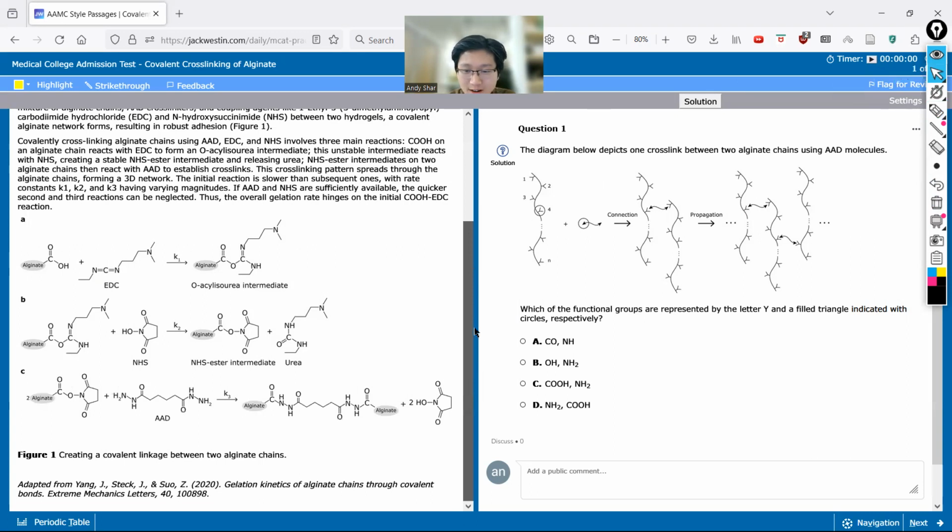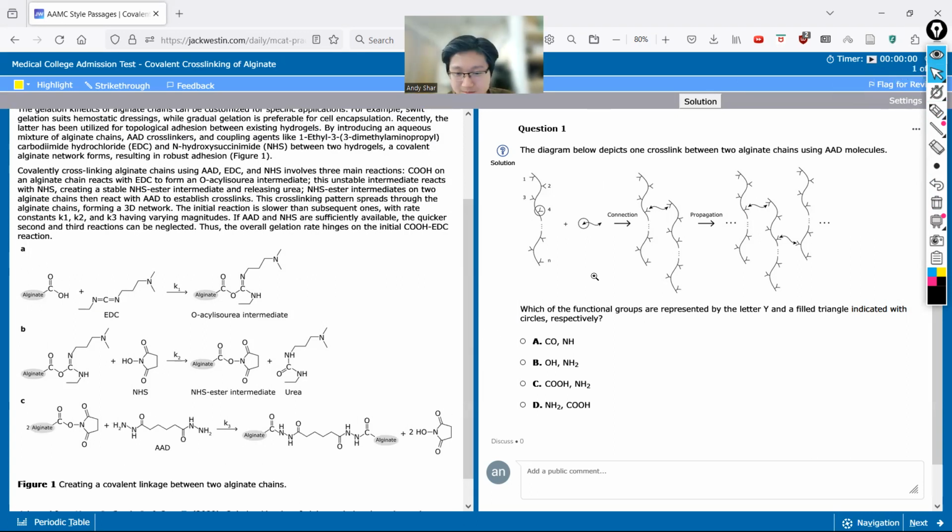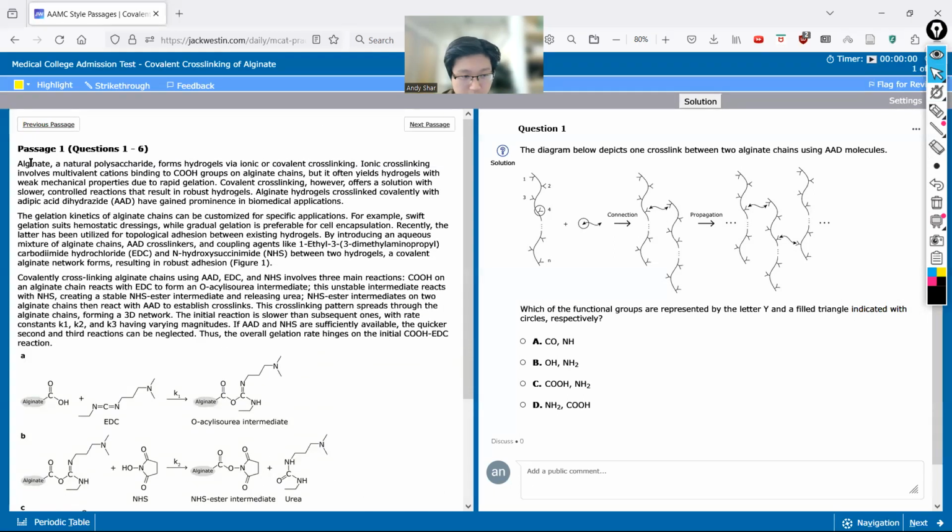But now that we figured out one part of the problem, we know what the letter Y is, and we know what the filled triangle is. We're trying to find out which functional groups those represent. So we need to decode this figure. What is this figure showing? It's essentially showing cross-linking. We see these three chains being connected by these arrows. So what's being cross-linked here? It's alginate. That's the whole point of the passage. We're trying to cross-link alginate chains to make these hydrogels, these polymer networks.